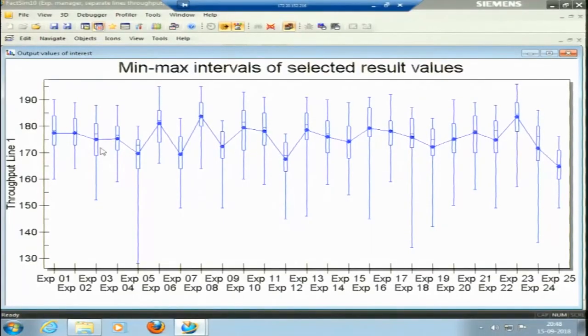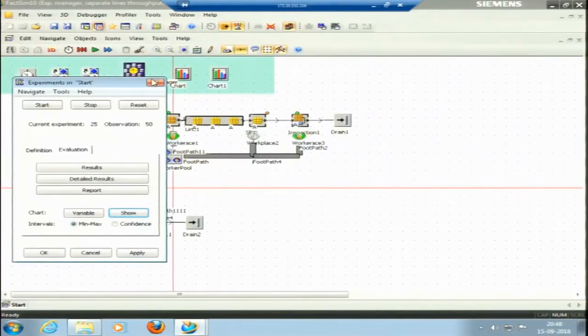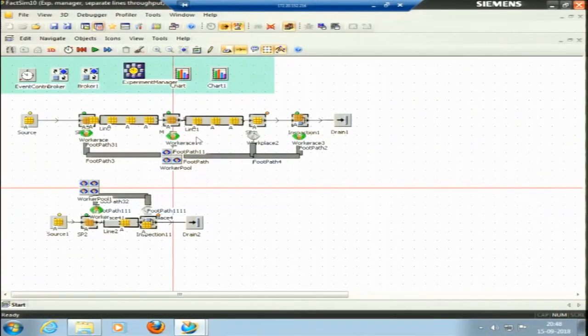So, we can infer that the variability is lesser in this. We can also keep varying the number of workers. In this experiment the number of workers employed was 4: 1, 2, 3 workers in line 1 and 1 worker in line 2. We can also think of employing 5 workers, that is 4 workers in line 1, one here, a second here, a third here which is not yet employed, and a fourth and fifth one here.